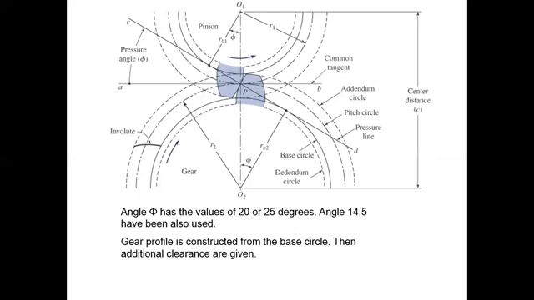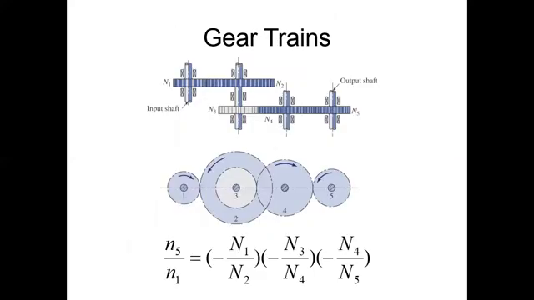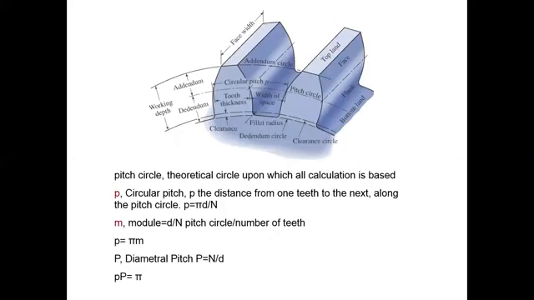Here, different kinds of terminology are given. The angle phi has a value of 20 to 25 degrees. An angle of 14.5 has also been used. The gear profile is constructed from the base circle. Then additional clearance is given. Right. The pressure line, pressure angle, addendum circle, common tangent, center distance, all this terminology you have to study. Right. So let's see the different terminologies.